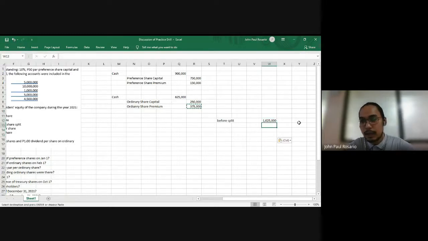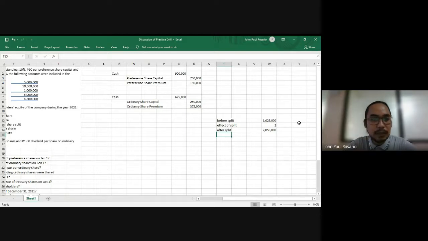And then due to the split, our effective split is 2-for-1. That means we have to multiply our 1,025,000 shares by 2 to get our new number of shares after the split. So that's 1,025 times 2, 2,050 thousand.